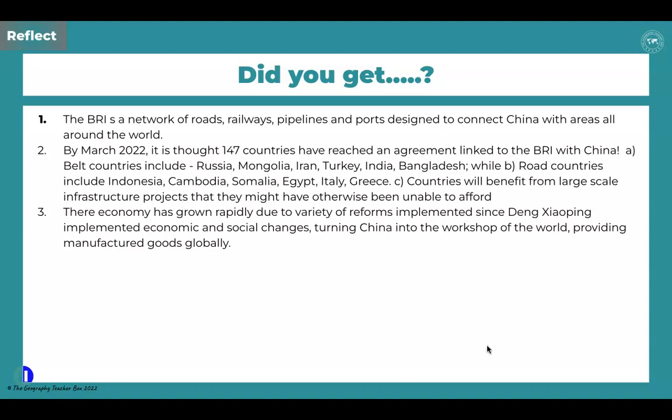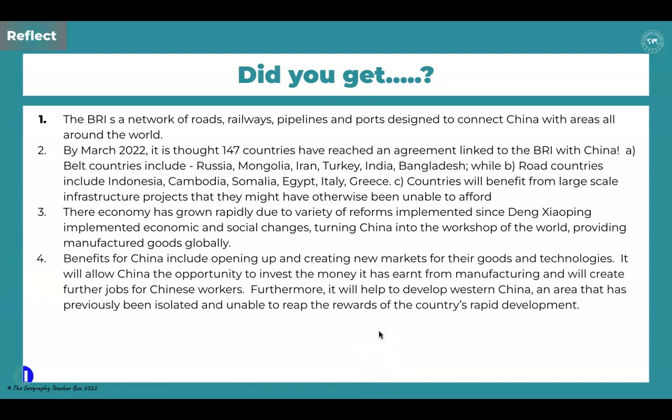So the economy has basically grown very rapidly in China, largely because of the reforms that were implemented by Deng Xiaoping that we saw last lesson. Now, because of those economic and social changes, the manufacturing industry has massively grown in China, and this is the key area where they've been able to get a lot of money earned, and it's that they wish to invest around the world through the BRI.